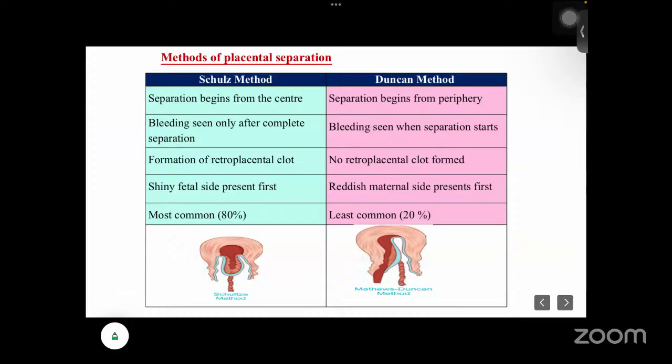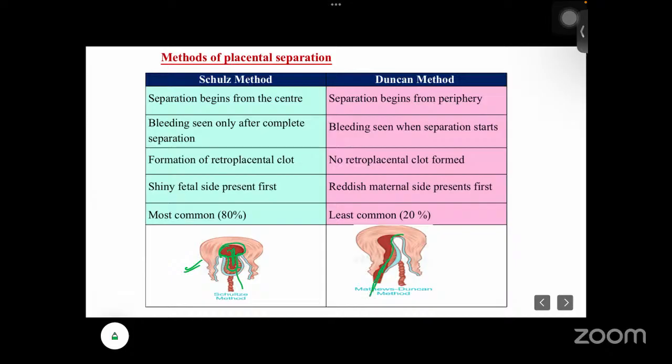There are two methods of placental separation: one is the Schultze method and another is the Duncan method. In Schultze, as you see in the image, the placental separation occurs from the center, whereas in Duncan, the separation starts from the peripheral side. So bleeding will be seen only after complete separation in Schultze, because the center part separates first and all the bleeding accumulates behind it. But in Duncan, bleeding can be seen from before, when separation has started, because it starts from the peripheral region.